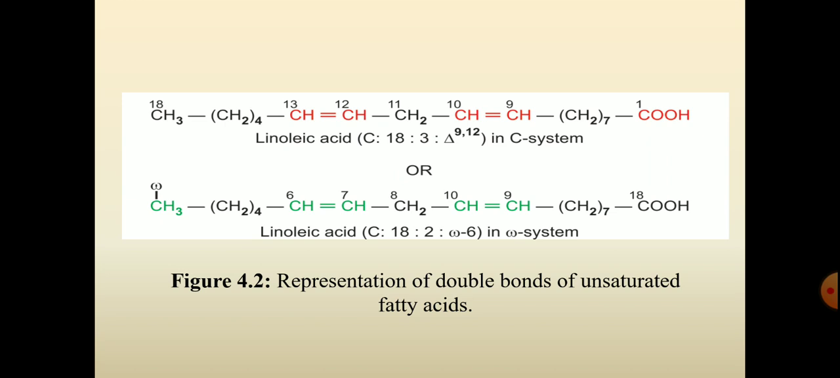So linoleic acid is a polyunsaturated fatty acid with 2 double bonds, located at delta 9 and 12, that is carbon 9 and carbon 12 according to the C system. And linoleic acid according to the omega system is also an 18 carbon fatty acid with 2 double bonds, and the first double bond is located on the omega 6th carbon from the omega terminal end. So it belongs to the omega 6 series of fatty acids. Here is the representation of double bonds of unsaturated fatty acids according to the C system and omega system.